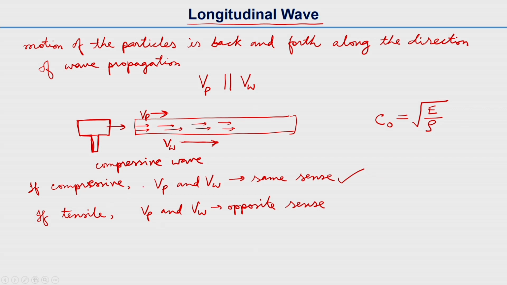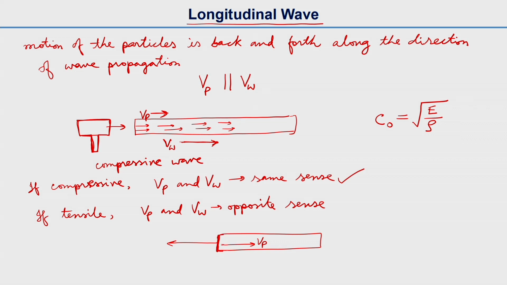And if the wave is tensile, that means if you are giving a tensile loading here, the velocity of the wave will anyway be in this direction, because the disturbance starts from this end of the bar.